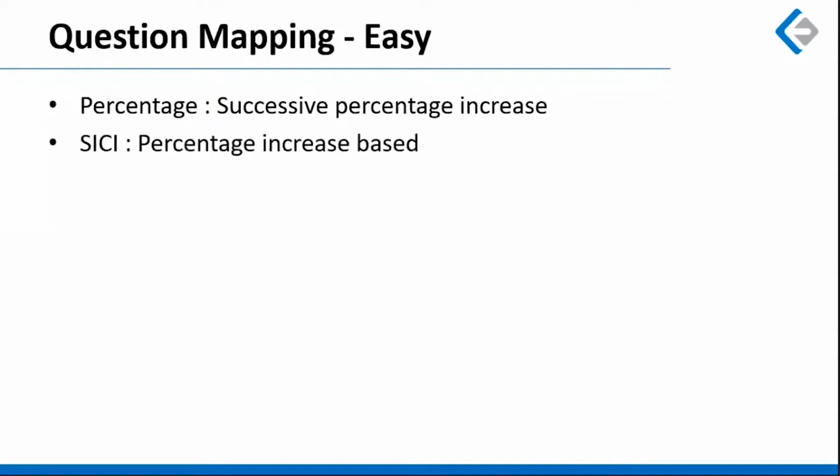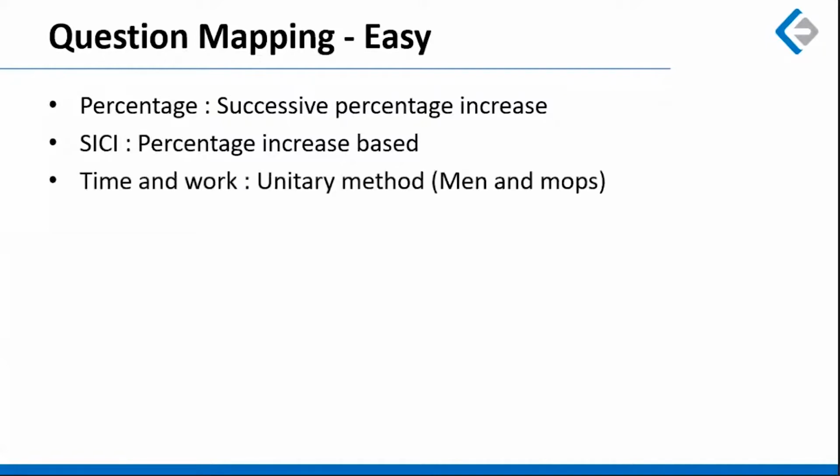That was the question. So it's a standard percentage increase based question, and everybody could have solved this question, in my opinion. Another one was an SICI based question, again based on percentage increase. It was given that an amount invested at simple interest becomes 7 times in 7 years. So this is what you have to catch. In 7 years, there is a 600% increase. And if in 7 years there is a 600% increase, then in 21 years, the increase has to be 3 times. So it's a 1800% increase, and therefore 19 times. So you could have solved this question mentally.